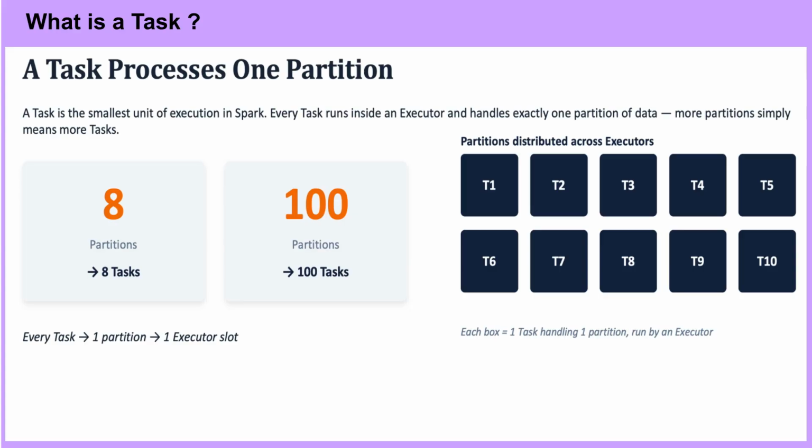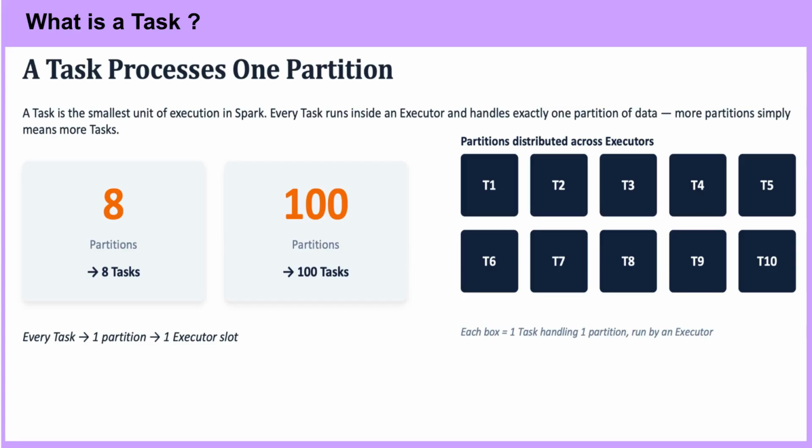Why this matters, tying the whole 3-slide series together. Job equals triggered by an action, the whole computation. Stage equals a chunk of that job that can run without shuffling, split by wide transformations. Task equals the actual unit of work within a stage, one per partition, executed in parallel across your cluster's executors. Understanding this helps with real-world tuning.